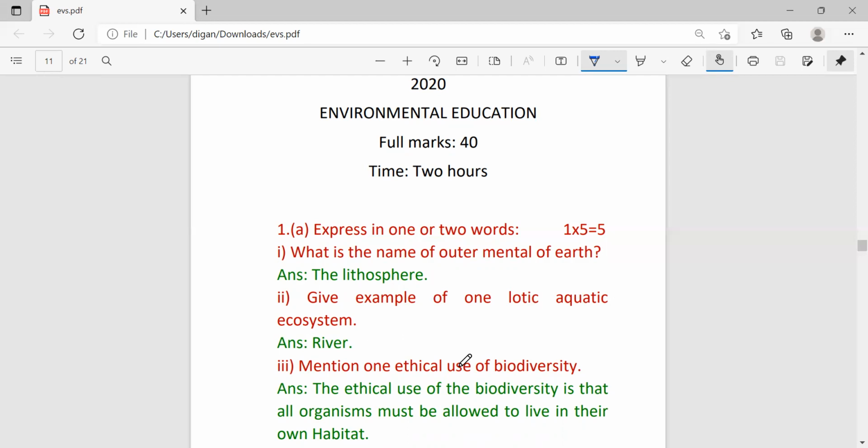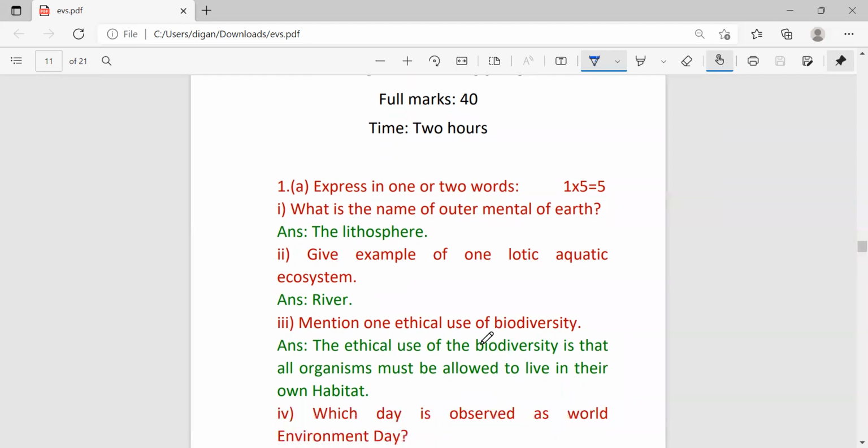Mention one ethical use of biodiversity. The ethical use of biodiversity is that all organisms must be allowed to live in their own habitat.